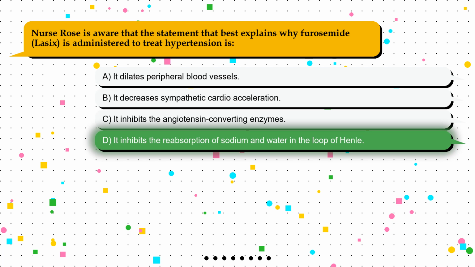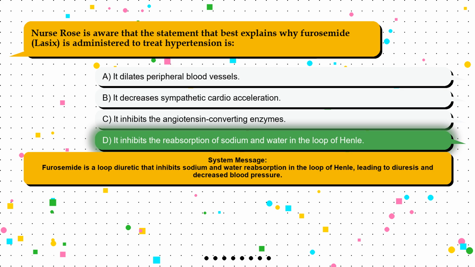The correct answer is option D. It inhibits the reabsorption of sodium and water in the loop of Henle. Furosemide is a loop diuretic that inhibits sodium and water reabsorption in the loop of Henle, leading to diuresis and decreased blood pressure.